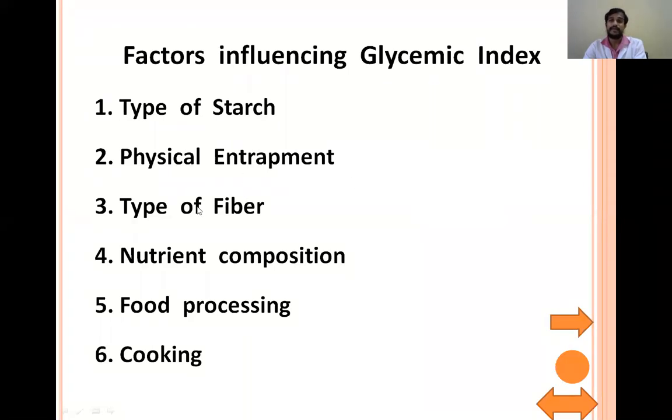Similarly, type of fiber. If there is insoluble fiber, it leads to fast digestion, absorption, and a high glycemic index. Similarly, nutrient composition. If there are low levels of fat and protein, it leads to fast gastric emptying, rapid digestion and absorption, and the glycemic index will be high. Similarly, food processing and food cooking lead to easy digestion, easy absorption, leading to a high glycemic index.